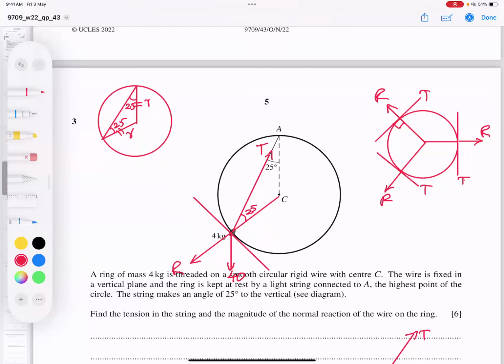Second property, which is a very important circle property: whenever there is a radius and a tangent, the angle between the radius and the tangent is always 90 degrees. So this is a tangent, this is a radius. So from here till here, 90. But the problem is, we don't have this angle. If I get this angle, I will get this, then I will get every angle. So now we look at how we can find this angle.